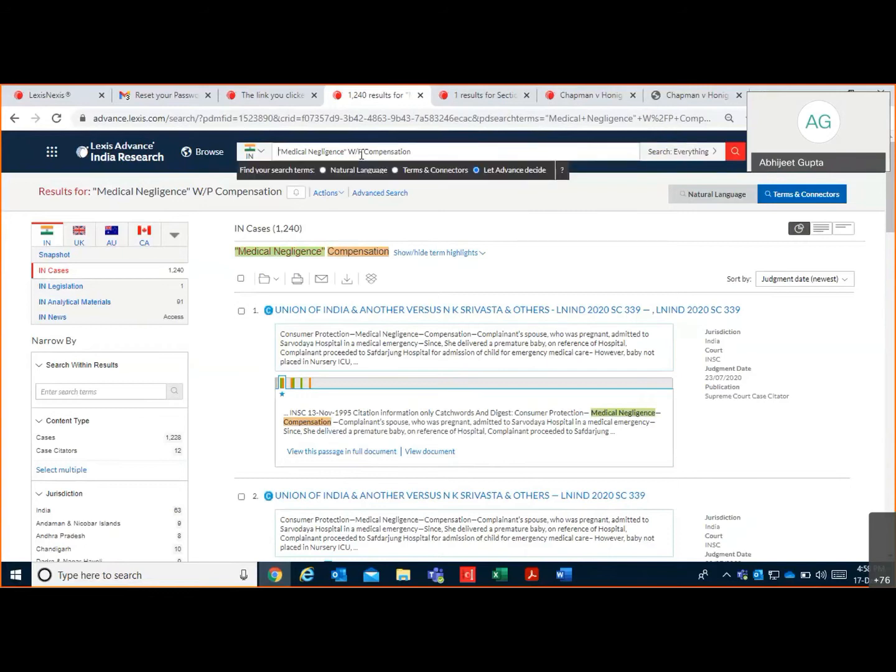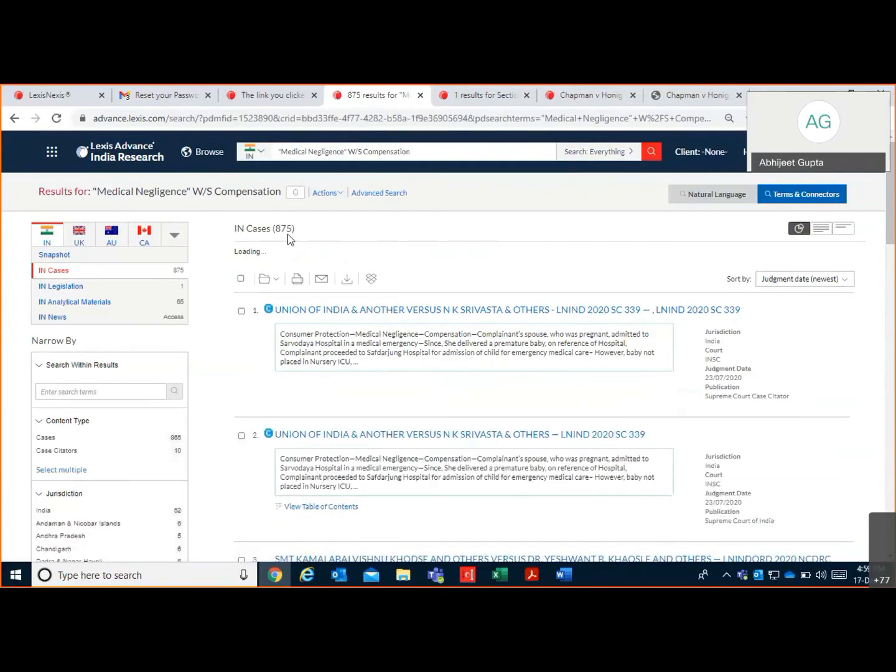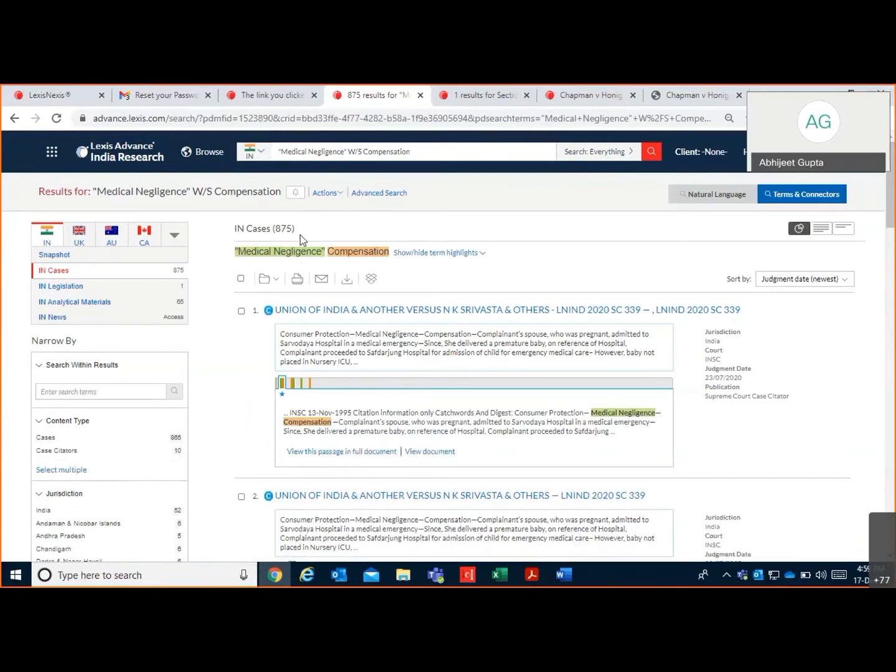Now I can replace P with S. Now when I do a search, from 1270 it goes down to 875. So here it shows only those cases or legislations or commentaries where both the keywords were present within same sentence with each other, right?